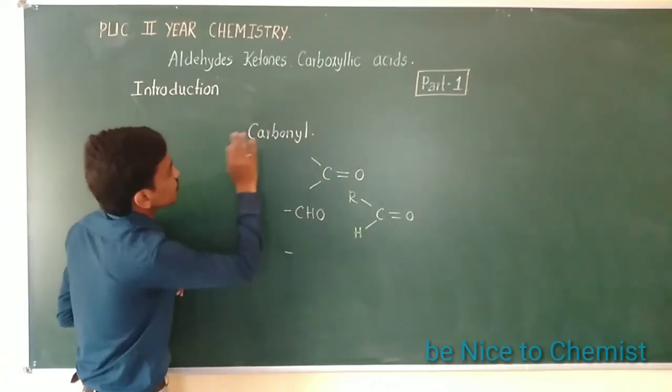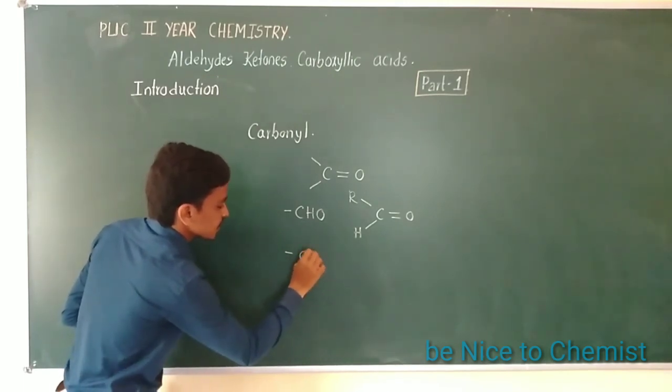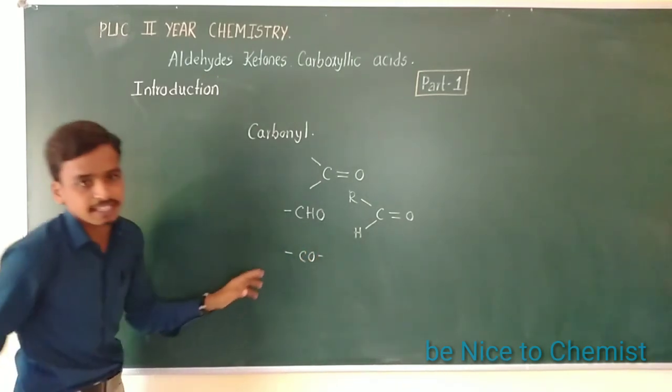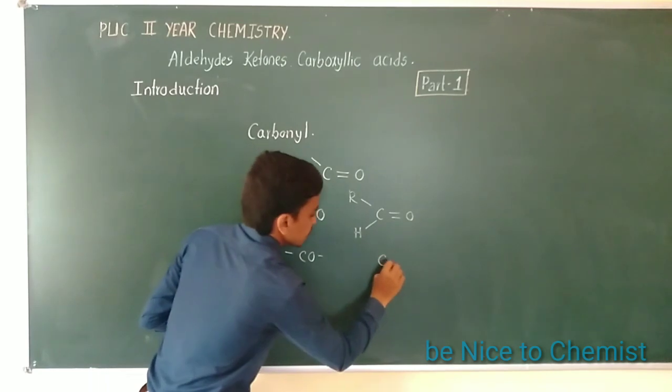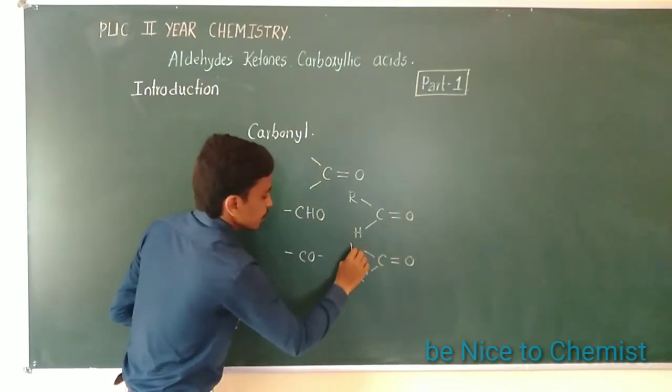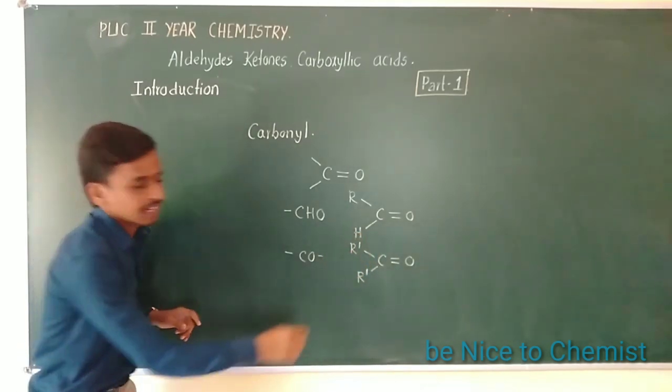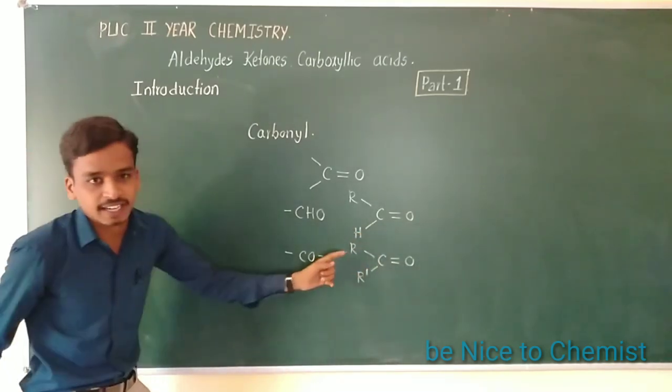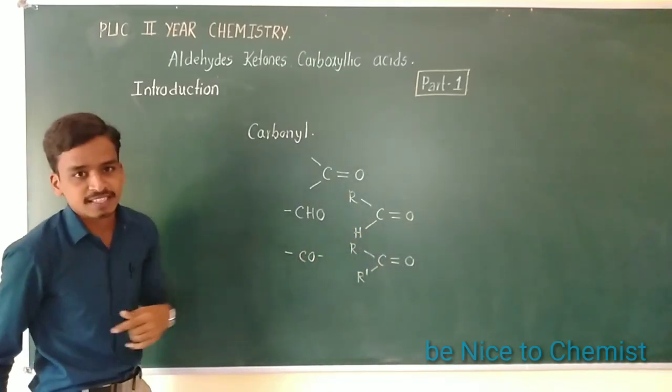Similarly, the next one is the ketone functional group, which you already know. It is C double bond O directly, and on both sides there is an alkyl or aryl substitution. You can write these as R and R dash. These are known as ketones.